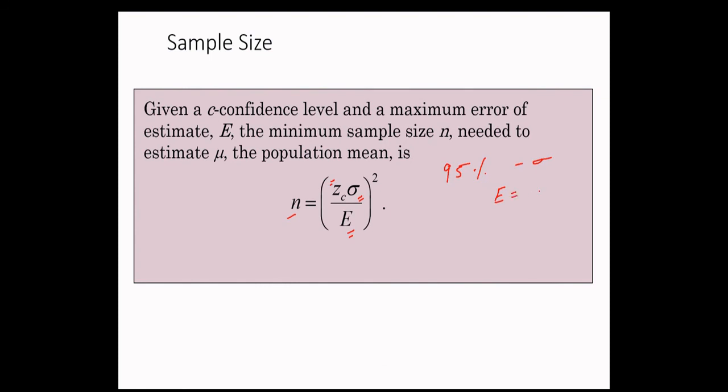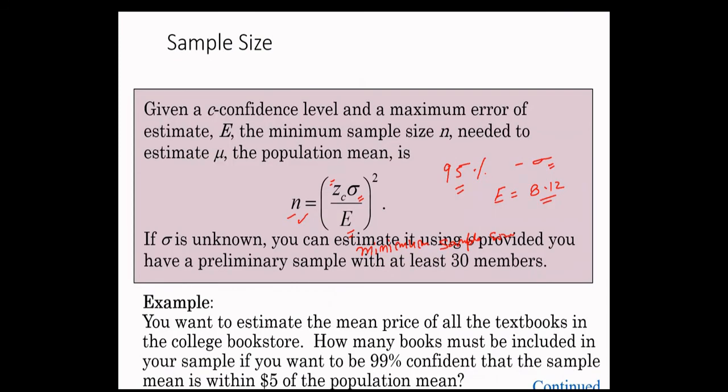say that 8.12 is the standard error which is allowed, which you want. The standard deviation is given and the confidence level is also given. Then you may be asked what should be the minimum sample size. Now you want to estimate the mean price of all the textbooks in the college bookstore. How many books must be included? So they are asking about n.